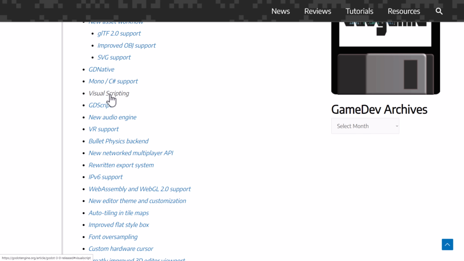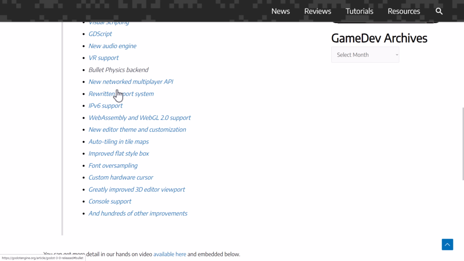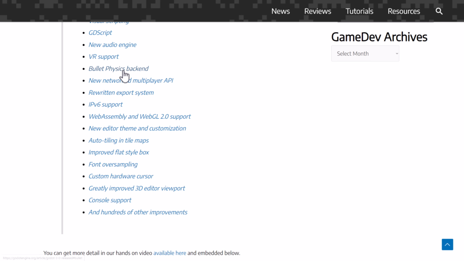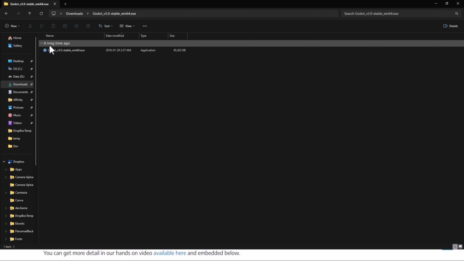We also got visual scripting, which never really took off. I don't know why GDScript was here as a feature. Got a brand new audio engine, VR support, Bullet physics switched in. We got rid of the built-in physics, which actually comes back at some point in the future. The export system was completely rewritten, and so on and so forth. And they got a lot of improvements to the UI editor. So let's go ahead and check out Godot 3.